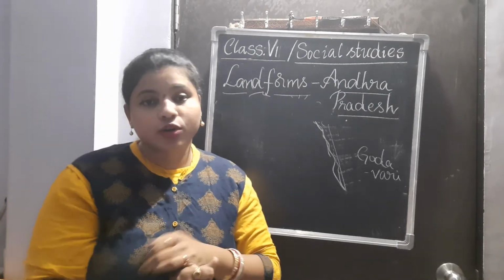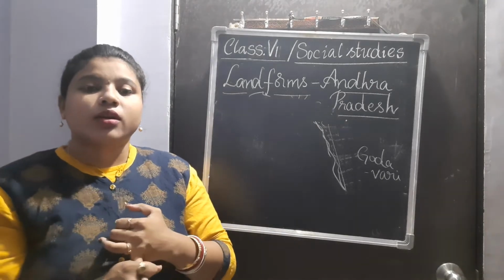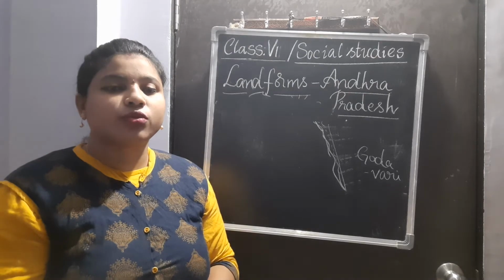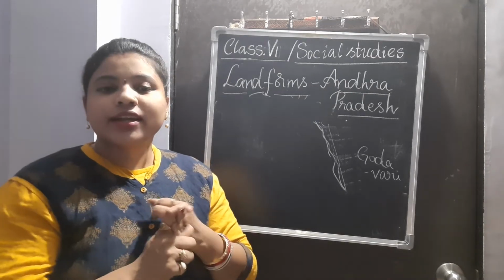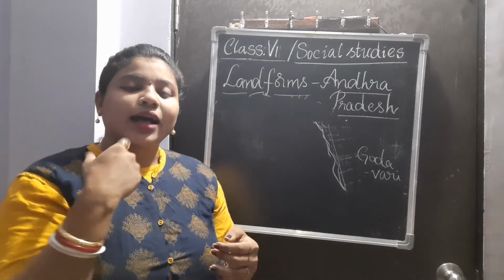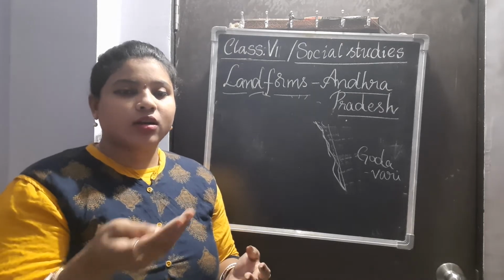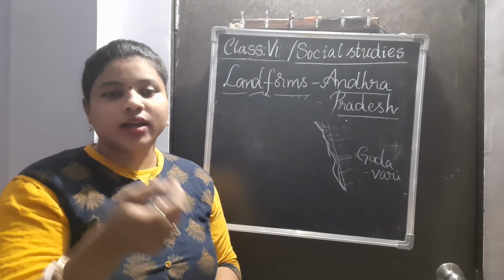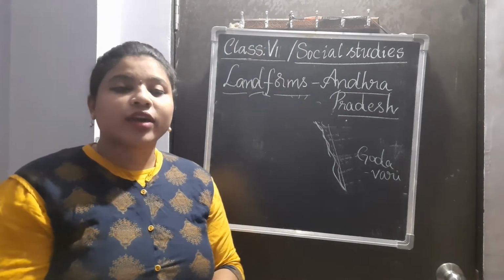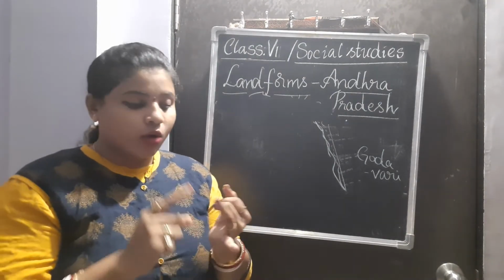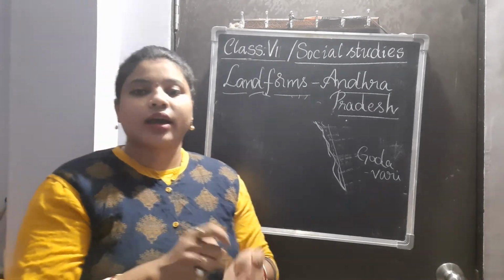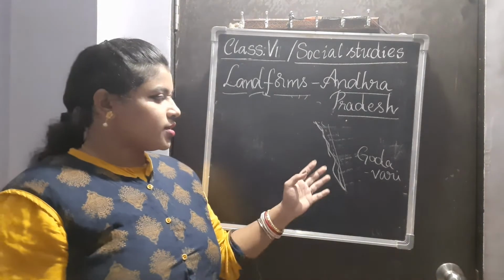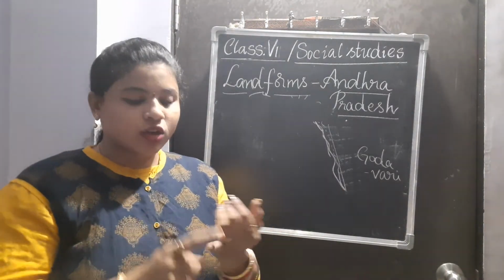Now what is food crops? The food that we can eat directly, whatever is grown, that is known as food crops. For example, rice and wheat are the crops that can be eaten as soon as they are grown and the husk and all is cleared. Whereas the cash crops like cotton or the pulses are known as cash crops. So this is how the farmers could grow the cash crops and food crops.